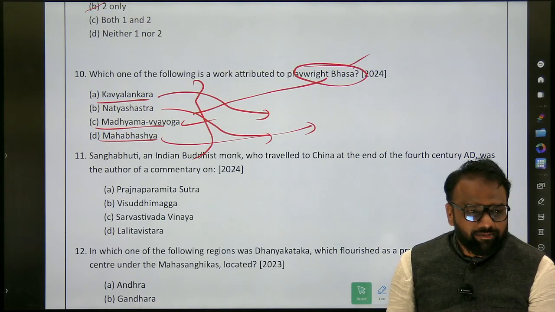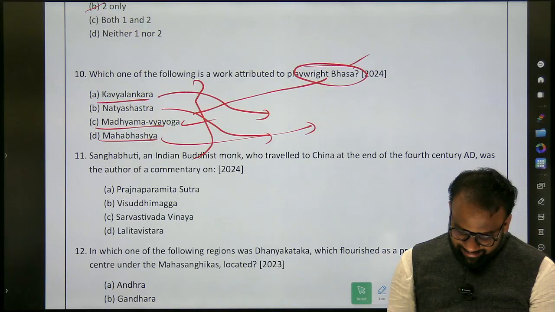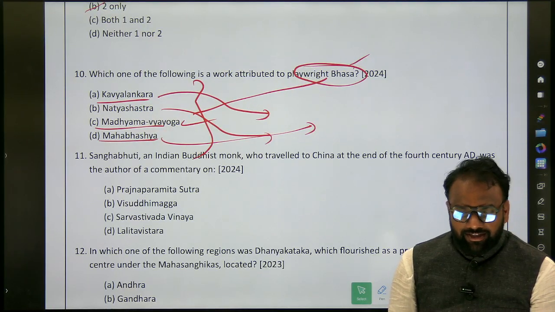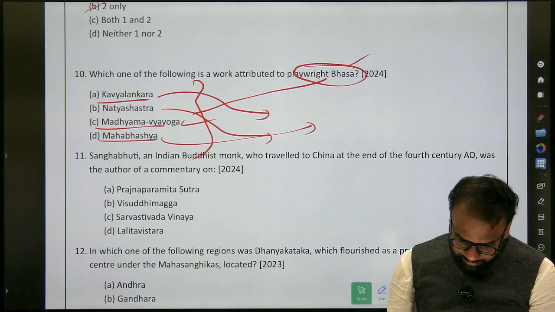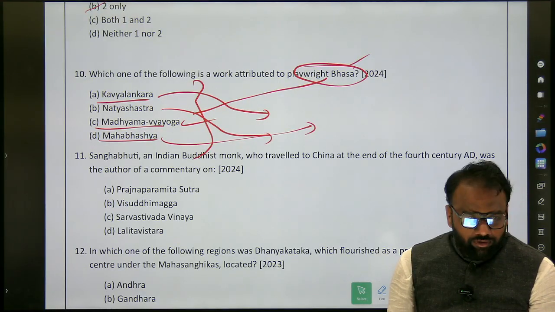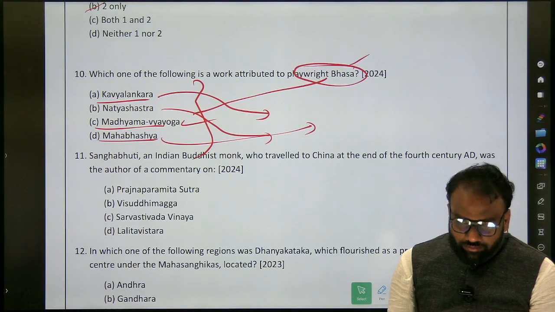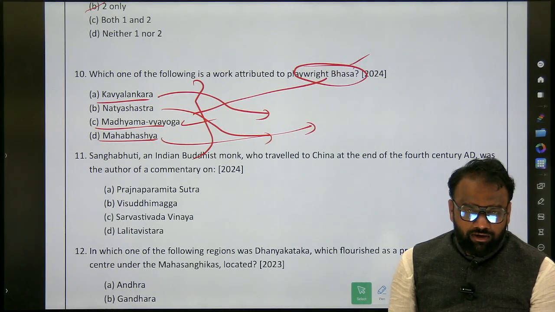Mahabhasya, who has written it? Just search it. In our notes also it is there. Yes, Patanjali. Okay, Patanjali Mahabhasya.